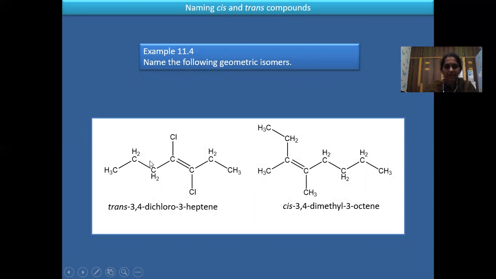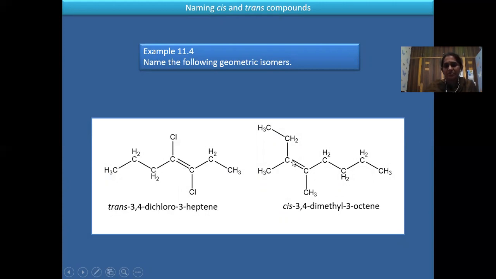Okay, this is heptene and the position is on the third carbon here. Anyway, whichever you take. CH3, CH2, CH2, C double bond C, CH2, CH2. Between C double bond C, you can see the isomers. This complete one is one group and this complete one is one group. Between these two, the chlorines are opposite and these two groups are opposite. So therefore you call it the trans 3,4-dichloroheptane.